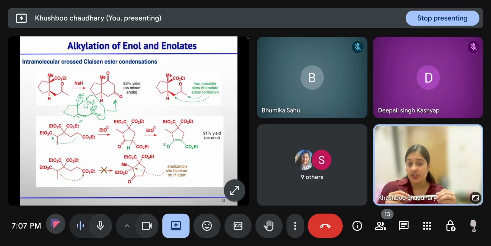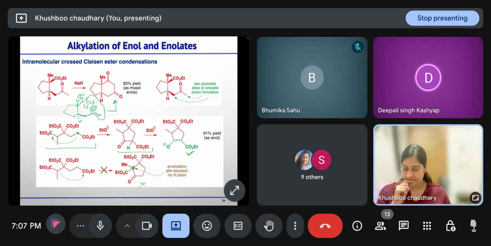So in the intramolecular Claisen ester condensation, you have to consider the ring size also. Like in this case, this is the enolized alpha position. This also has an alpha proton, but after reaction, we don't have any enolizable active methylene site or hydrogen. So this is not the product. Only this is the major product. Yes, ma'am.